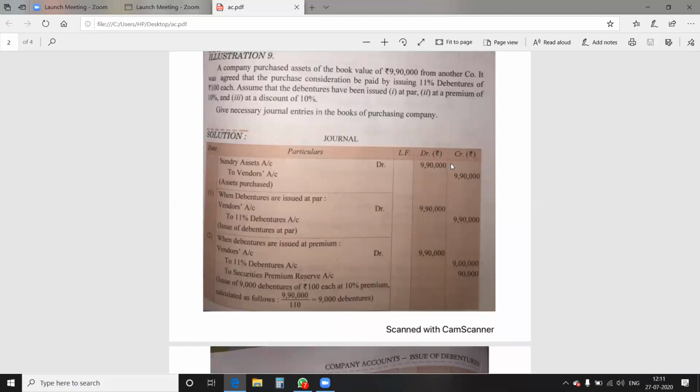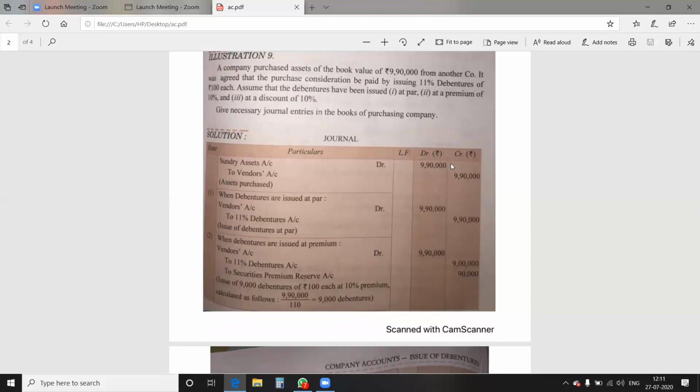What is the consideration paid by the company? 11% debentures of 100 each. Assume that debentures have been issued at par, at premium, at discount. In all the cases, we have to pass the entries, whether the debentures are issued at par, premium, or discount.